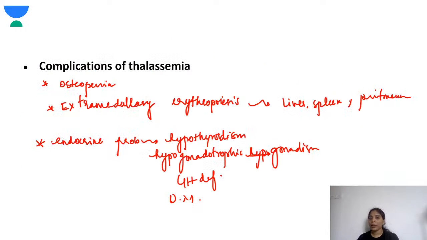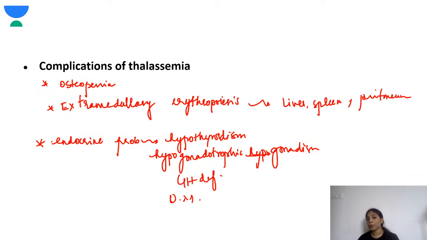So coming to the complications, first thing is osteopenia will be there. Secondly, there is extramedullary erythropoiesis. So there is so much demand for the RBCs to be formed. So there is ineffective erythropoiesis in the marrow. Along with that, there is extramedullary erythropoiesis happening. So when there is extramedullary erythropoiesis, there will be masses produced in the body, and they will compress various other organs. They can compress on the spine. Okay, so that is one of the complications of thalassemia.